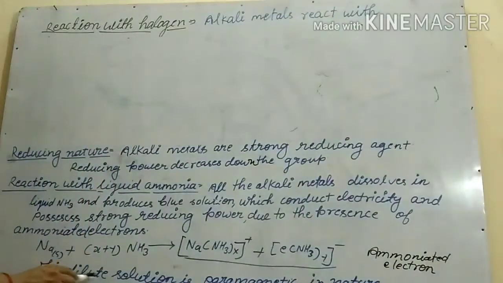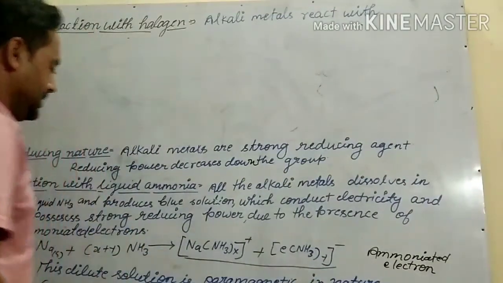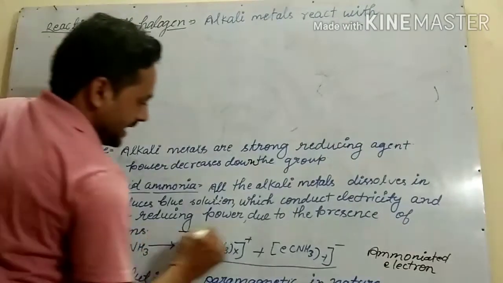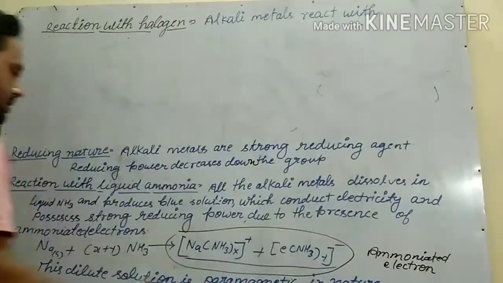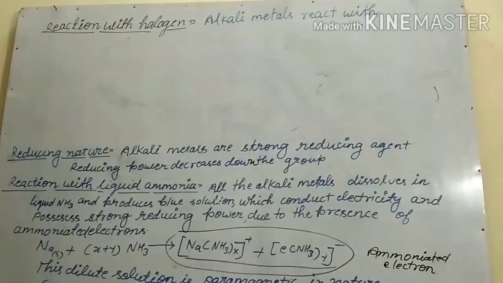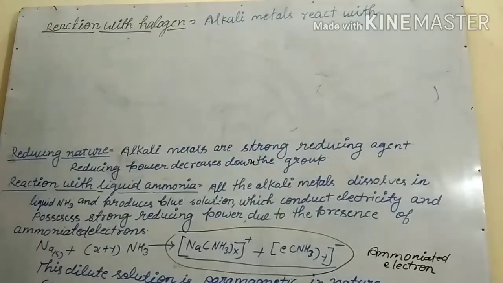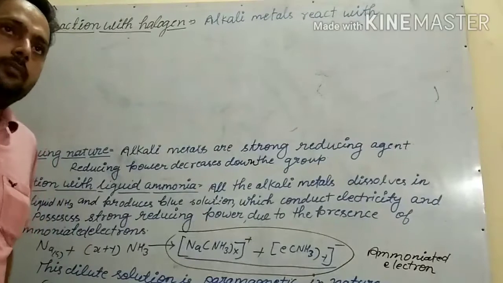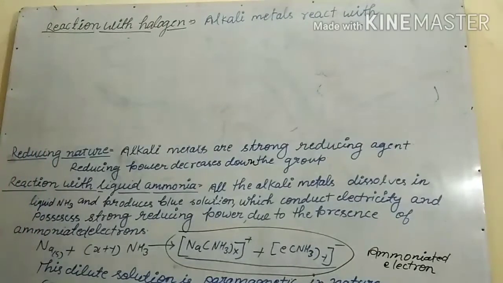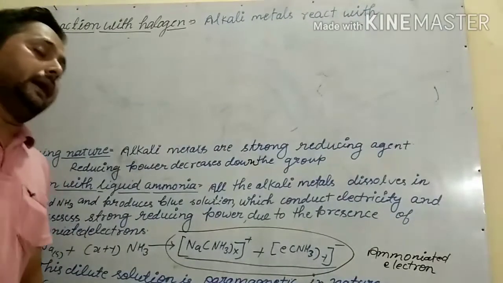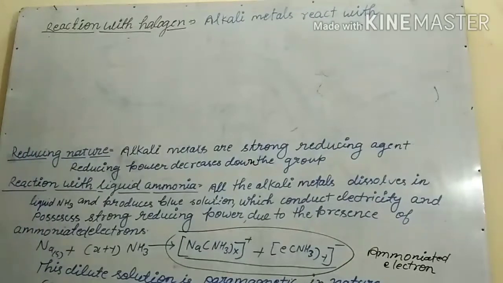The dilute solution is paramagnetic in nature, and the concentrated solution will be diamagnetic in nature. So remember that when alkali metals react with liquid ammonia, they form a solution that is blue in color and conducts electricity because of the presence of ammoniated electrons.